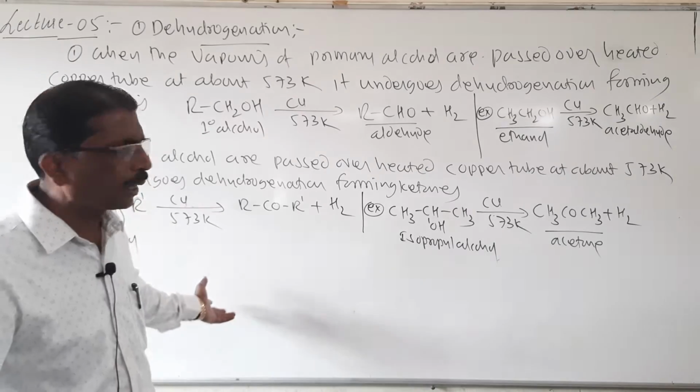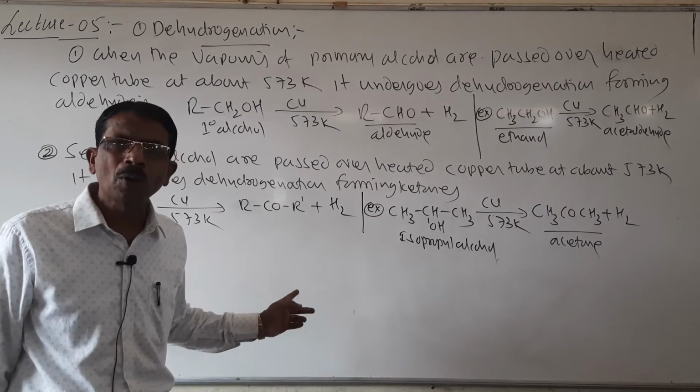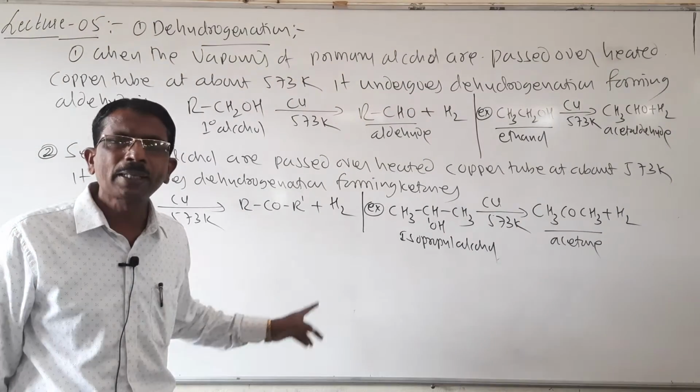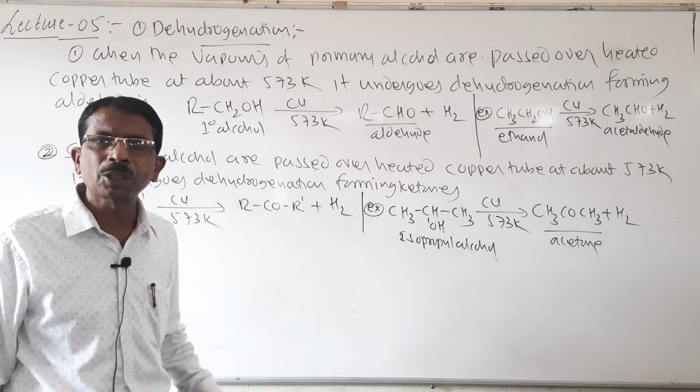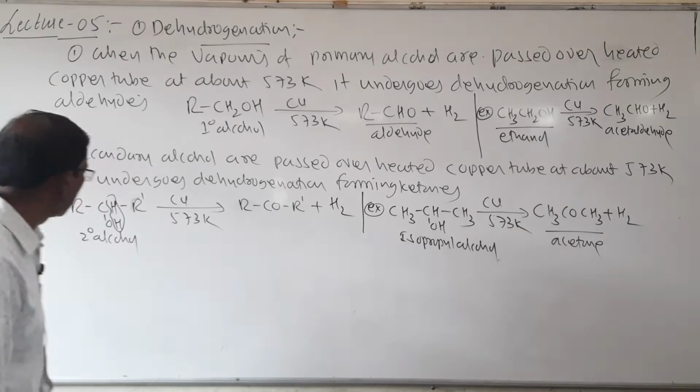As I already explained, tertiary alcohol does not undergo dehydrogenation, it undergoes dehydration because it does not contain tertiary hydrogen atom. Look here students.